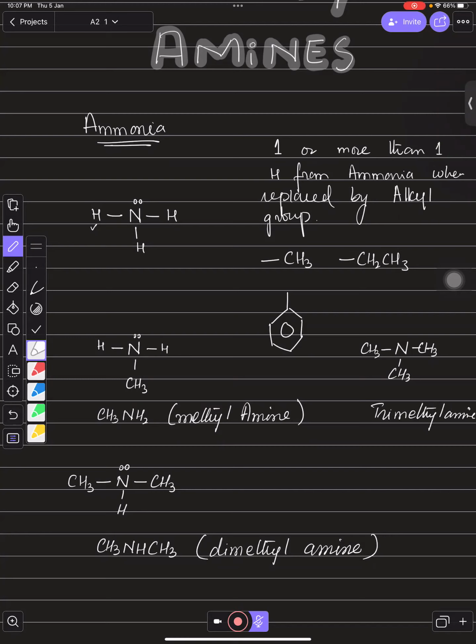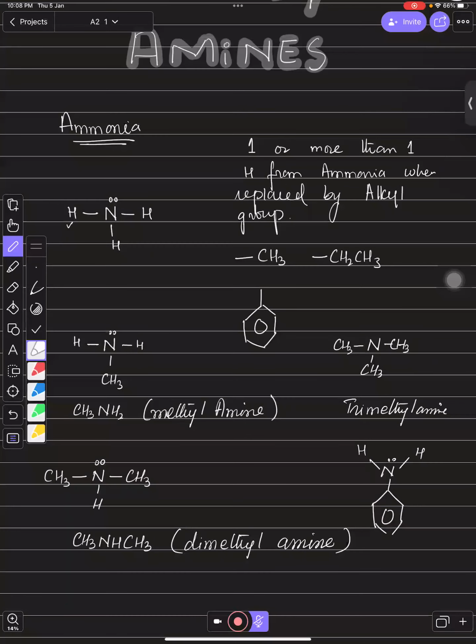And suppose I replace any one of the H by a benzene ring like this. What is this? Now this is known as phenylamine, which is one of the very important parts of organic chemistry of A2.